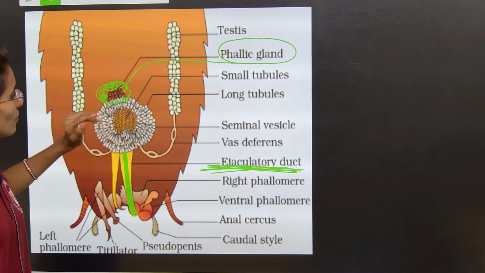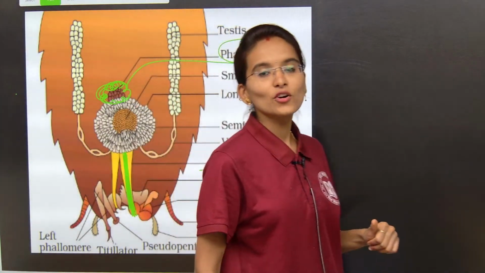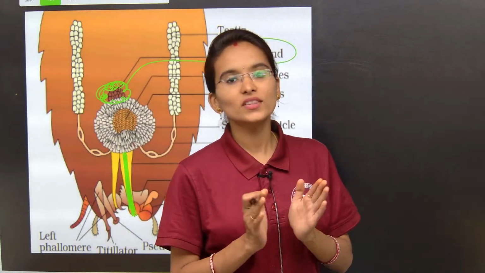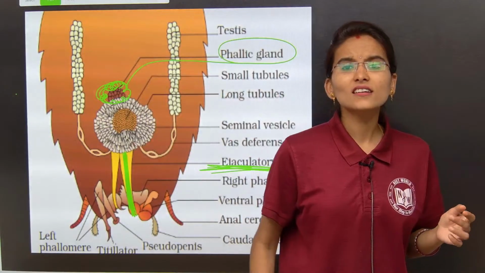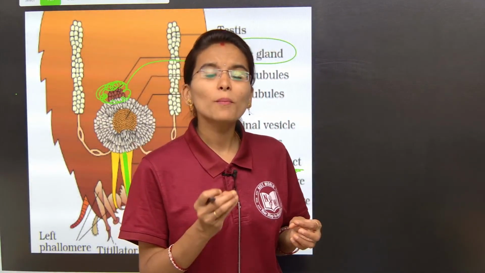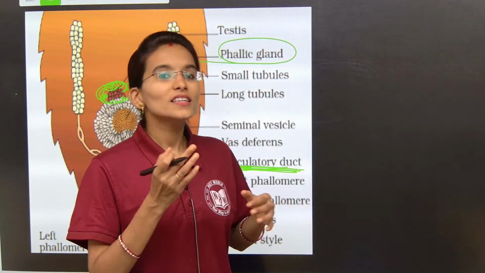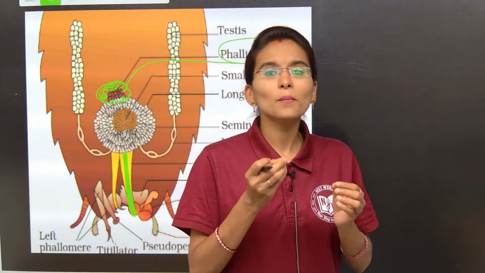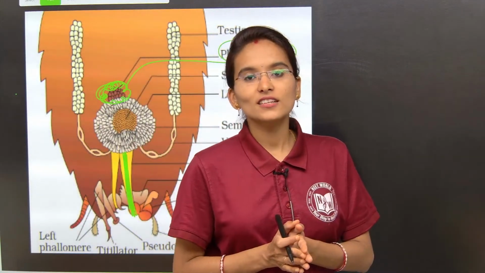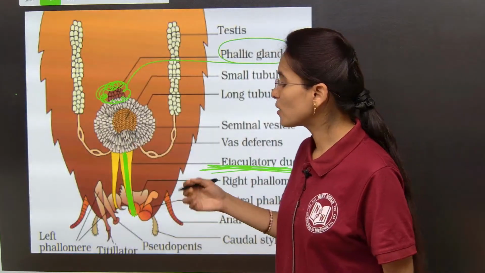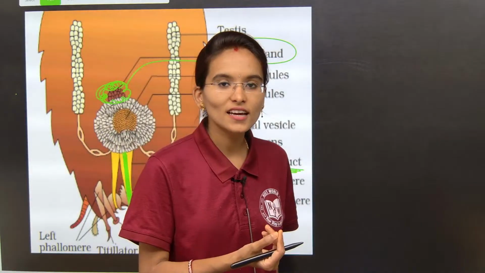Now what we are left with is the external genitalia of the cockroach. In insects like the cockroach, we cannot find proper external genitalia, but there are some parts which act like the male external genitalia.